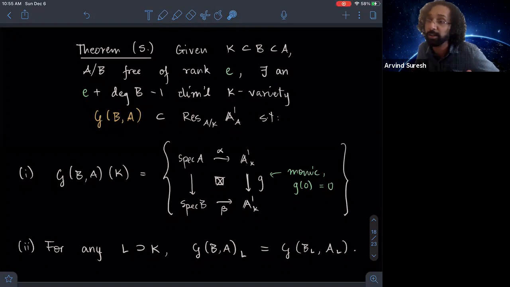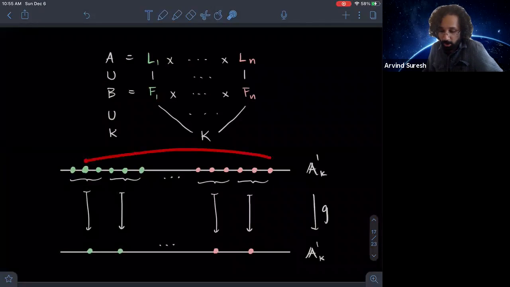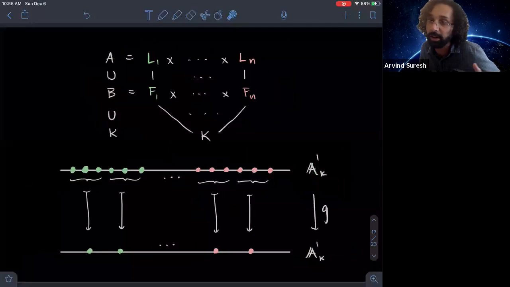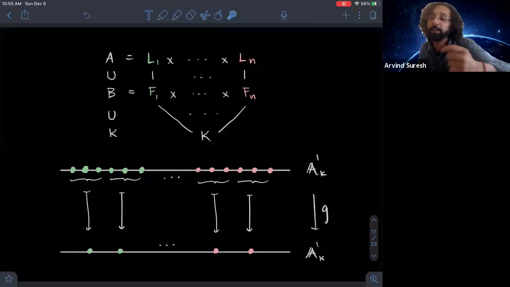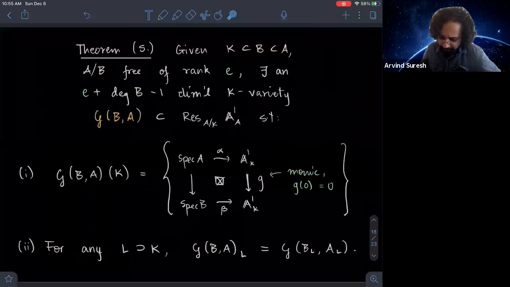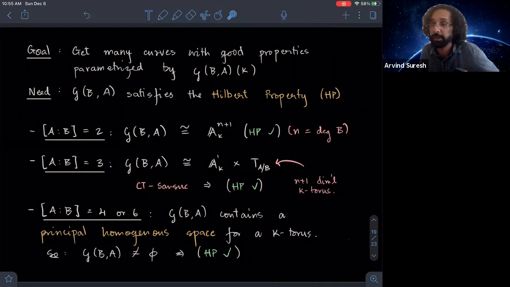And the reason it's called the twisted PTE problem is because the classical PTE problem is just when all of these are rational points and there's no Galois action. And then you're just asking, can you lift a bunch of rational points via degree E morphism? Or can you find a bunch of rational points that split completely, or lift to totally split? You get the idea. Sorry. Okay. And then, so this is just a review of the low degree cases.